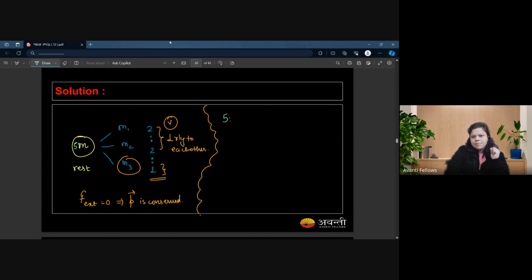So you can say it is 5m with 0 velocity. So this is the initial momentum. Since momentum is conserved, the initial momentum is supposed to be equal to the final momentum. Let's say the 2m fragment is moving with v velocity in the i cap direction. The other 2m fragment is supposed to move in the perpendicular direction, so it would be j cap. Put m here, and I don't know in which direction this third fragment would fly away, so I say it's v vector.